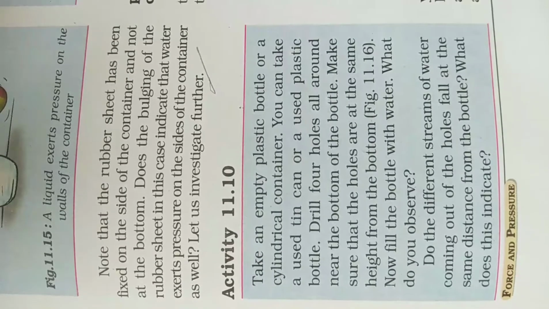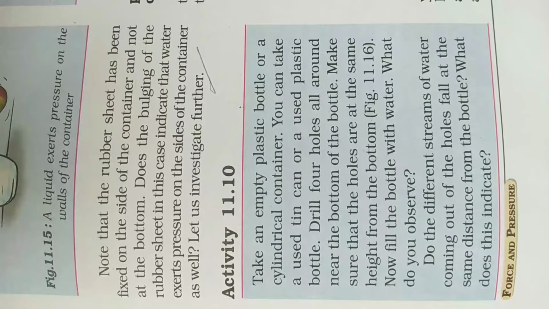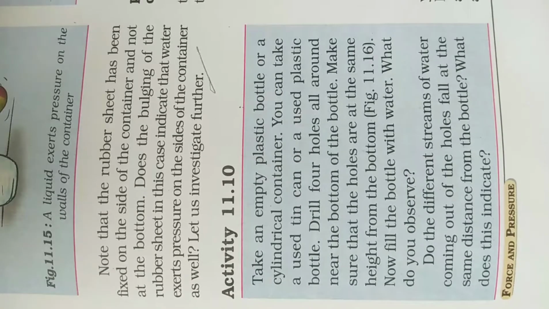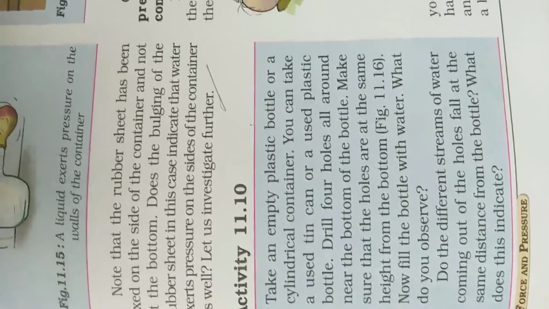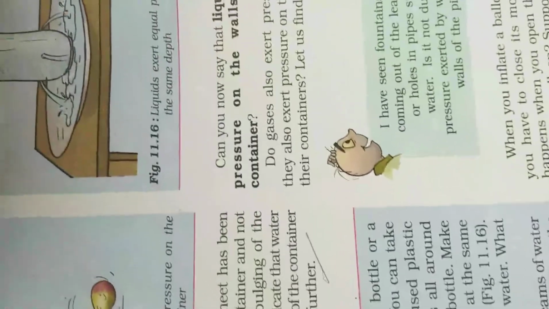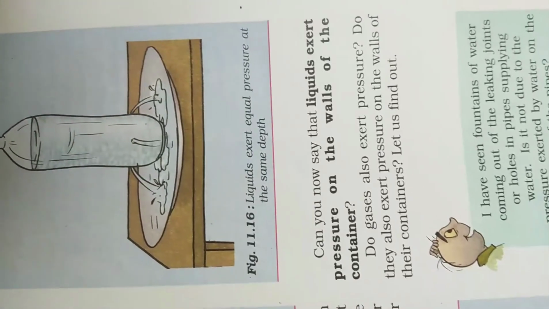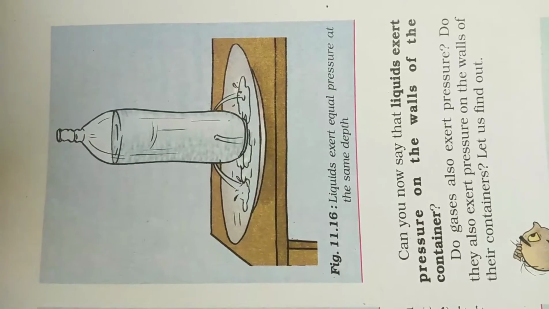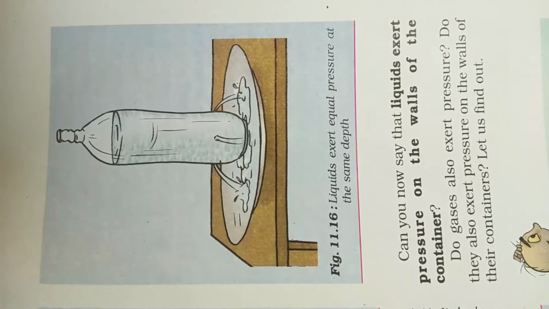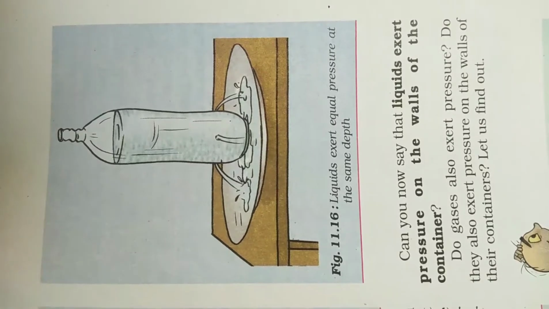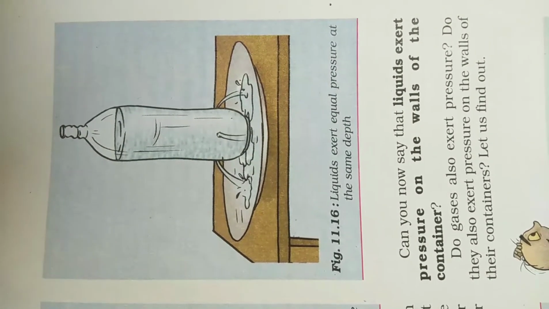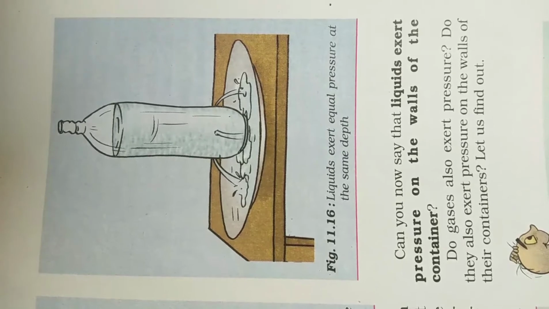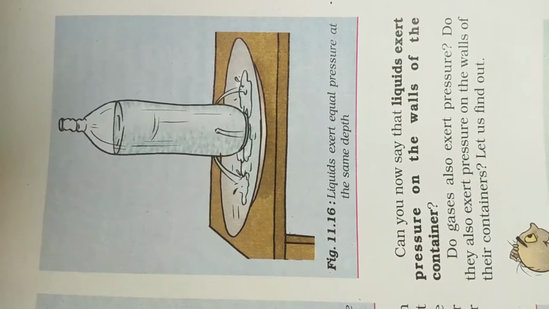What do you observe? Do the different streams of water coming out of the holes fall at the same distance from the bottle? What does this indicate? See, one figure is given. You have to take one bottle, make 4 holes at the bottom of the container in this way, pour water in that bottle and observe: is the water falling from the 4 holes at the same distance? Yes, it will be the same, and this shows that liquid exerts equal pressure at the same depth.